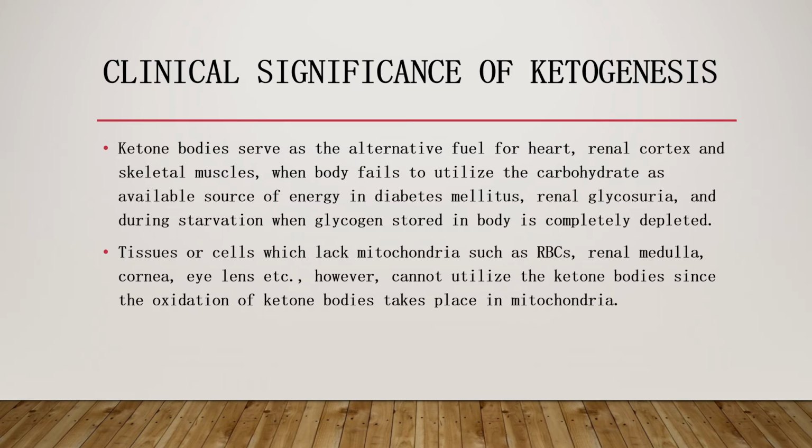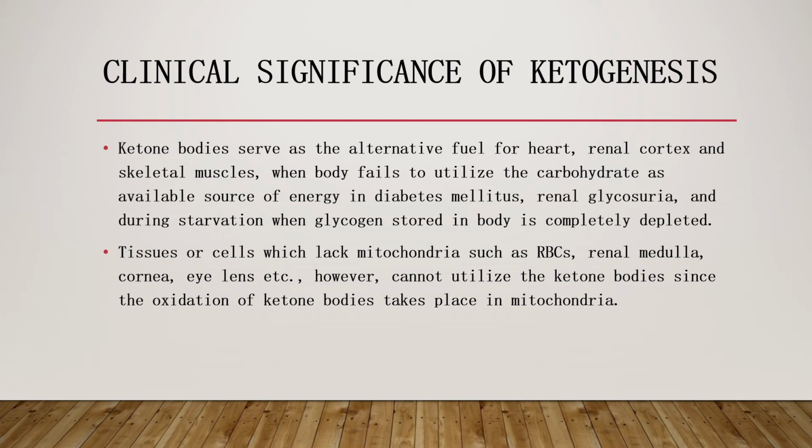The utilization of ketone bodies will occur only in the mitochondria. So cells which lack mitochondria will not be able to utilize these ketone bodies as a secondary source. In the well-fed state, the concentration of ketone bodies in the blood does not exceed 3 milligram per dl.